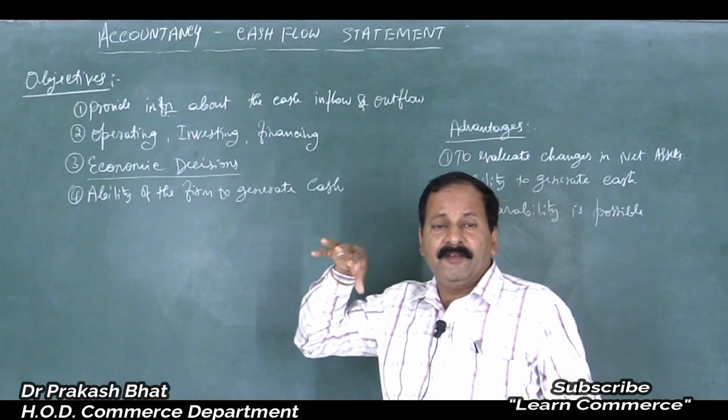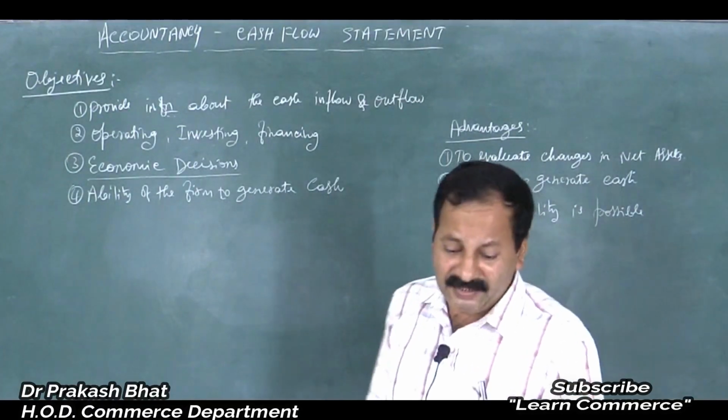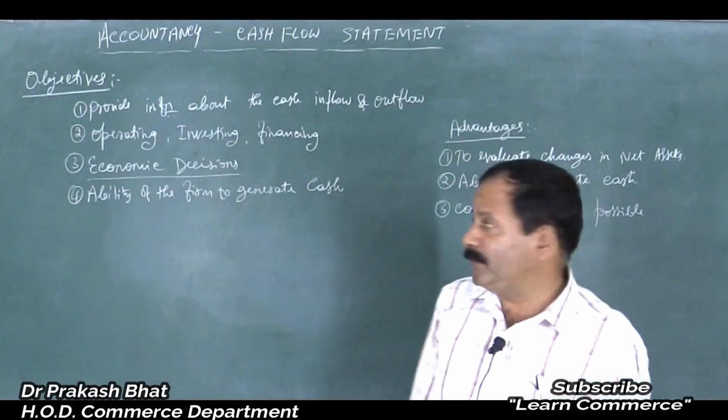In which activity we are getting more cash, and where we are spending more, that can be easily known by seeing the cash flow statement.